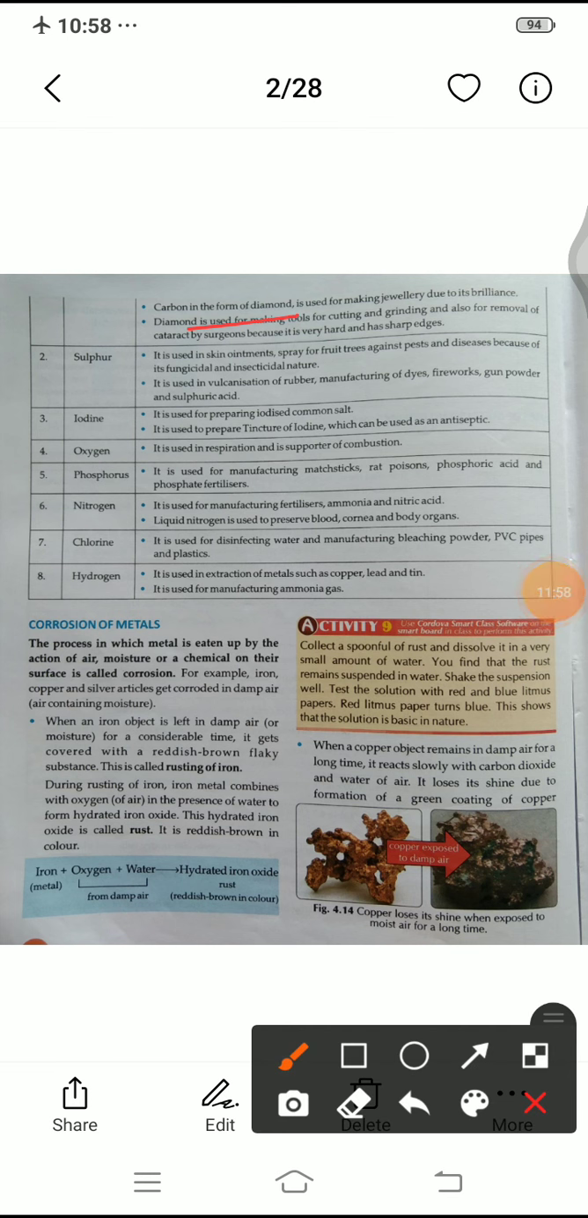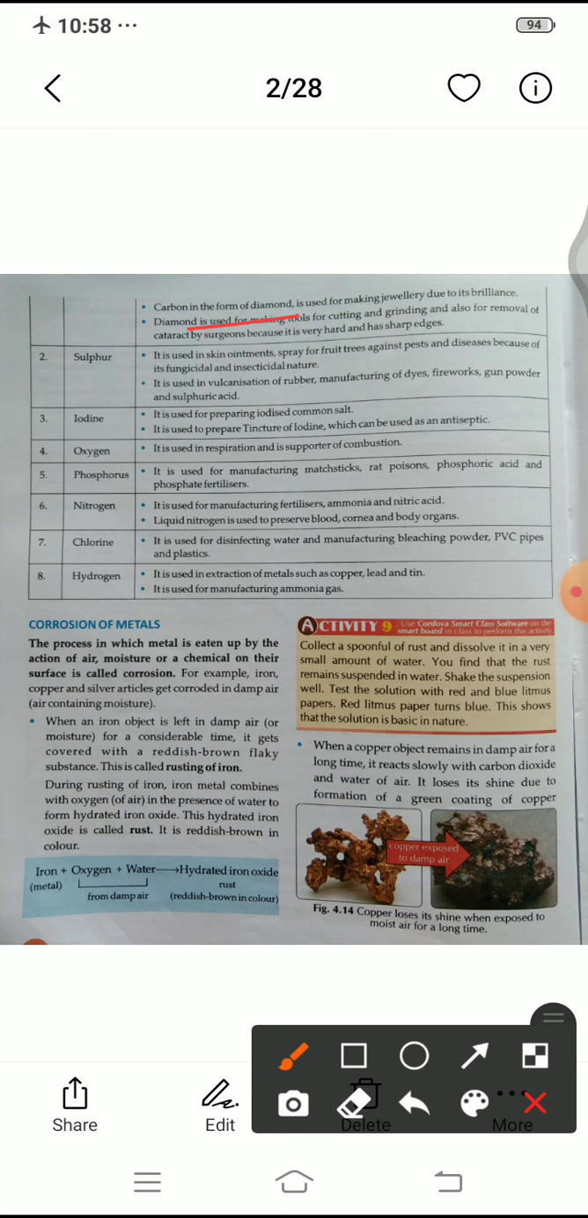Diamond is used for making tools for cutting and grinding, and also by surgeons for the removal of cataracts, because it is very hard and has sharp edges. Okay, now the next non-metal is sulfur. It is used in skin ointments.